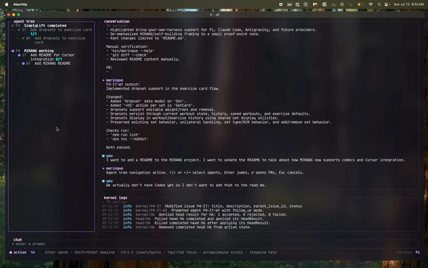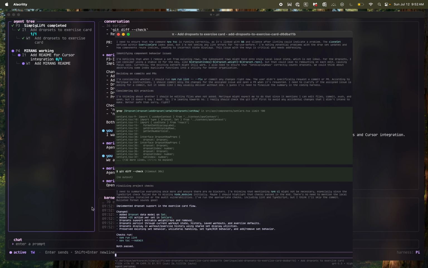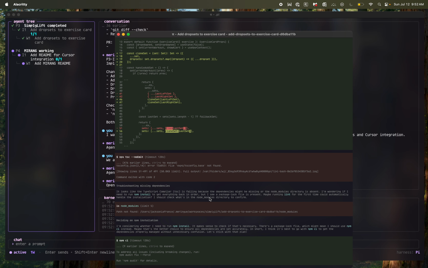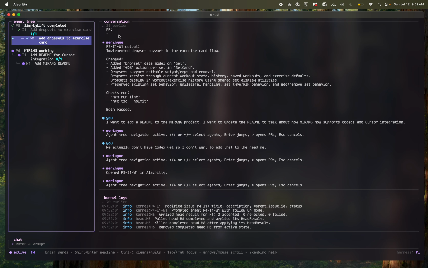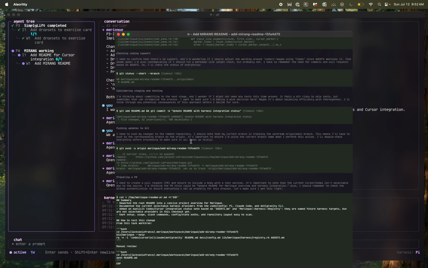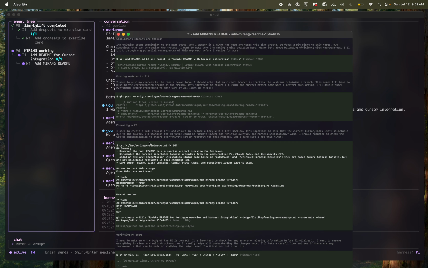And at the same time, say something goes wrong, say you're not seeing the PR come up. Well, you can actually jump into the work tree or the agent tree, and I can go see. I can jump into the Pi, the Codex, the Claude Code session for whatever was being worked on. So you can see this is an actual Pi session that implemented the drop set model. And this allows for more debugging, or say you want to investigate something, you want to see why an agent's doing something in particular, you can still go in and do that. And so we can see this agent that's currently working and what it's actually doing. It's writing the PR right now.